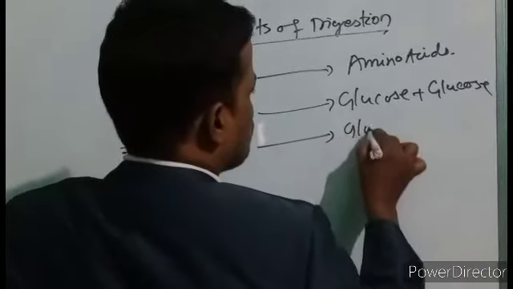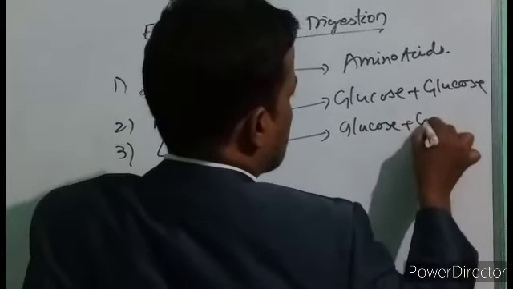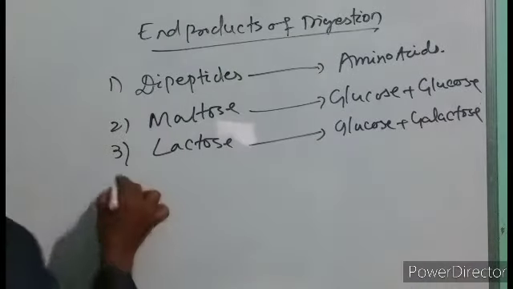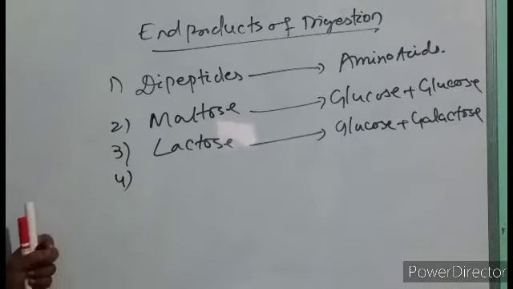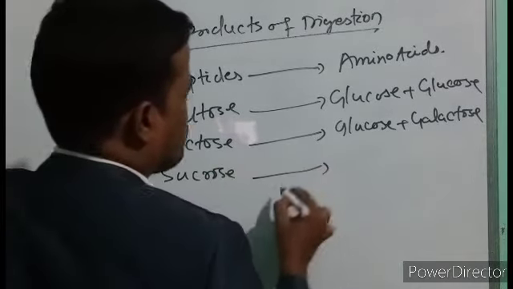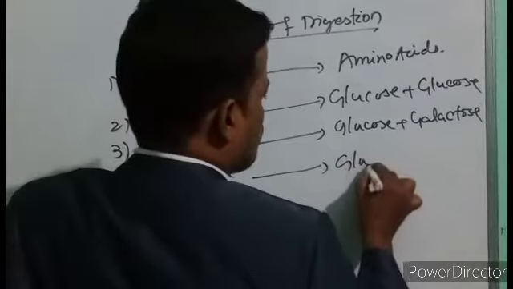Lactose is converted to glucose plus galactose. Number 4 is sucrose. Sucrose is converted to glucose plus fructose.